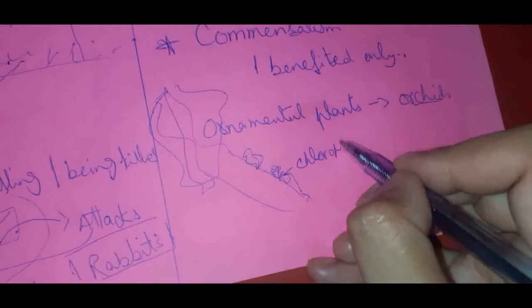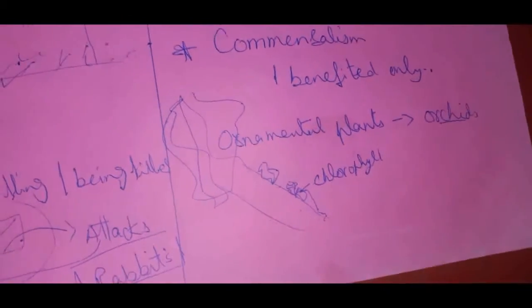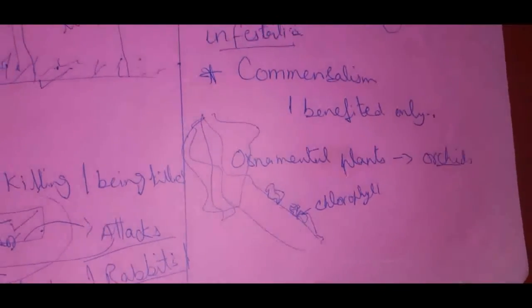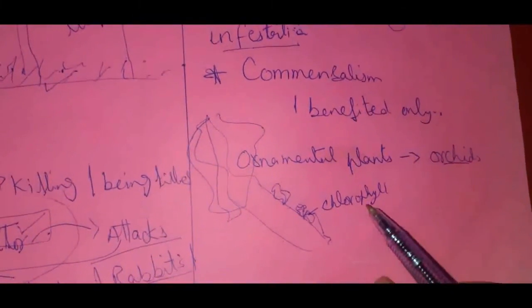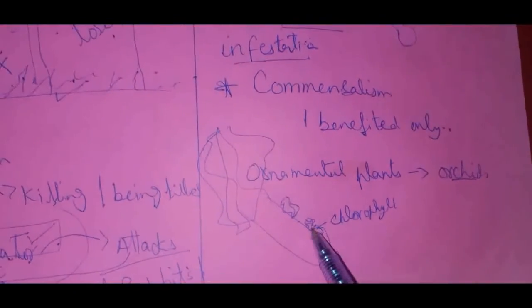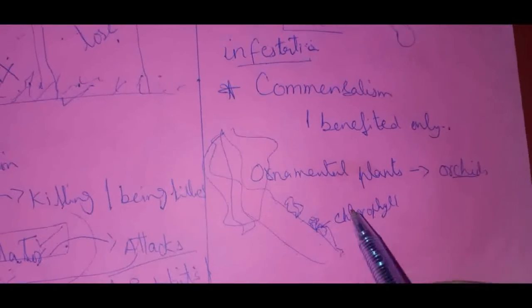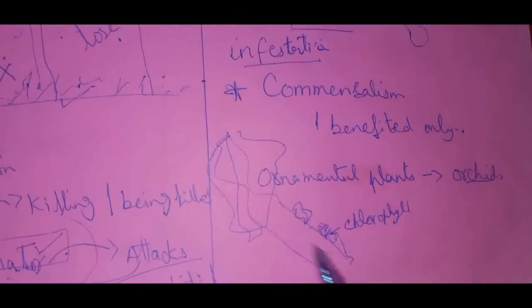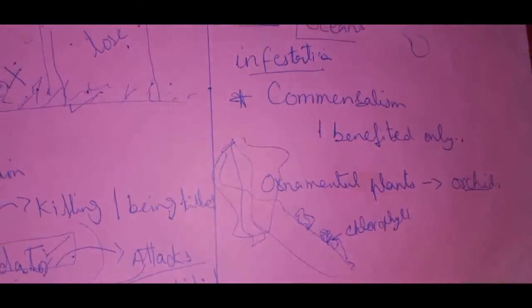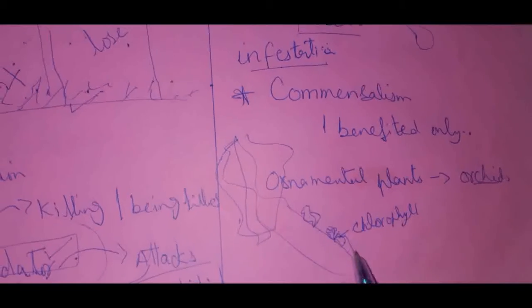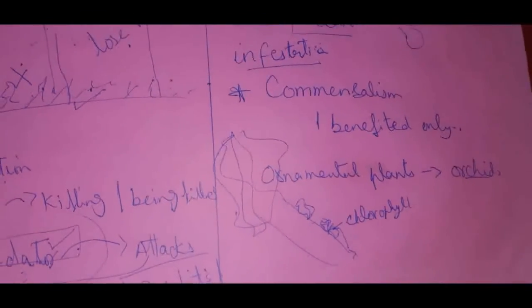They cannot prepare their own food. So they attach themselves to the other organism and take food from it. But as these are found over large trees, large bodies, these large bodies are not affected by these small tiny plants, right?